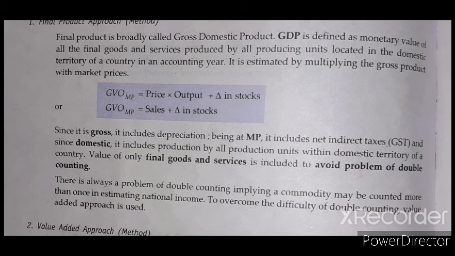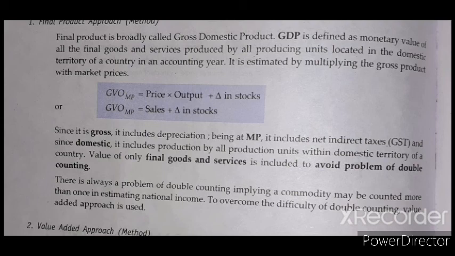It is estimated by multiplying the gross product with market price. Okay, a final product is called the gross domestic product. Generally we call it the final product, it is the gross domestic product, and we know very well what gross domestic product is.